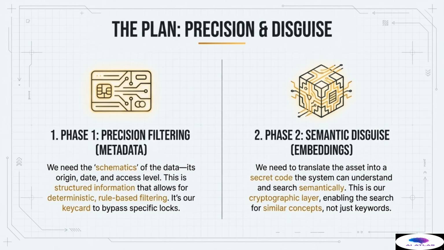Phase 2 is the semantic disguise, powered by embeddings. Once we have the structure, we need to make the content searchable by concept, not just keyword. We translate the actual asset, the textual content, into a dense mathematical vector, a secret code the system can understand. This cryptographic layer enables the powerful function of semantic search, allowing the system to rapidly find similar concepts, not just exact keyword matches. The combination of precision filtering and conceptual search gives us a retrieval capability that is unmatched in both security and operational speed.